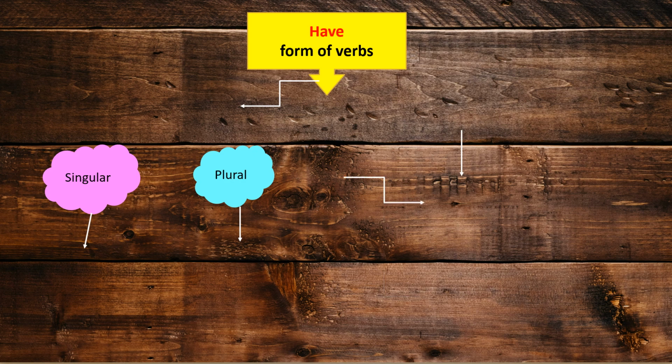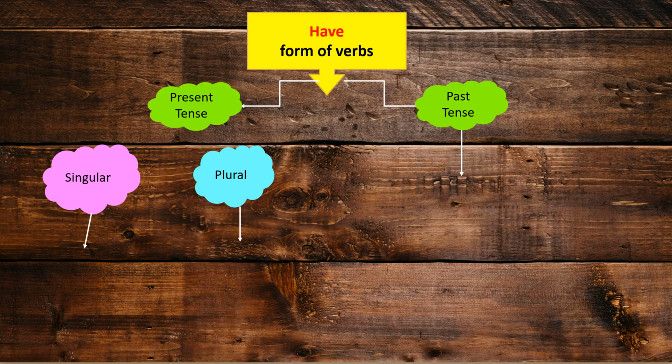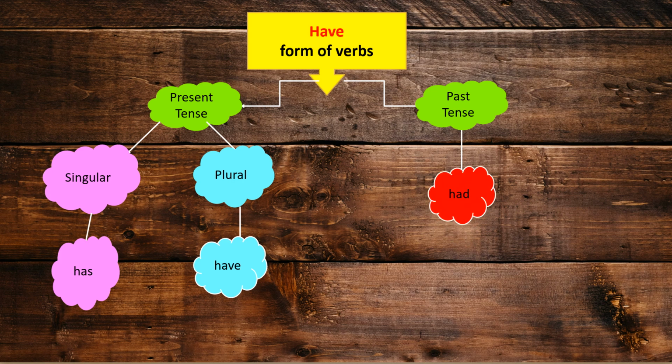Now, if you look into have form of verbs, once again, you can divide it into present tense and past tense. Under present tense, you have again singular and plural. Under singular, has. Have is the plural form of present tense have form of verb. Whereas if you look into the past tense, you have only one and that is had.